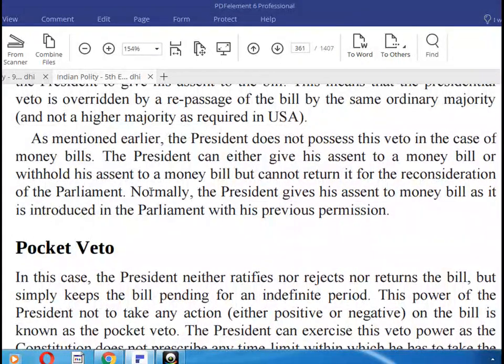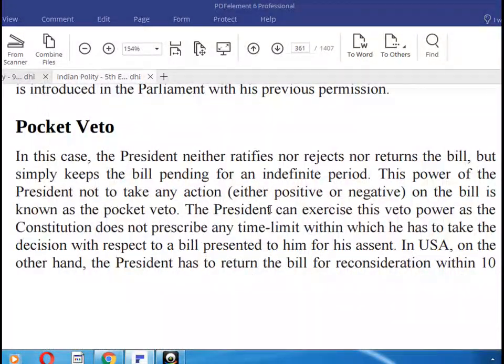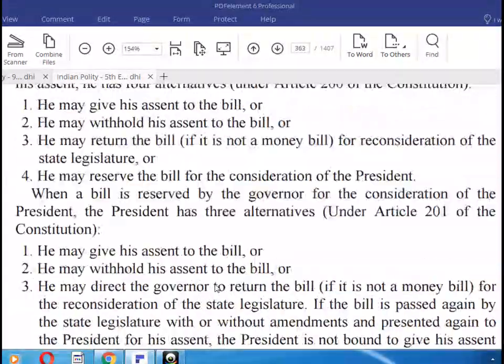Money bill. The President can either give his assent to the money bill or withhold his assent, but cannot return it for the reconsideration of the Parliament. Normally, the President gives his assent to the money bill as it is introduced in the Parliament with his previous permission. Pocket veto.